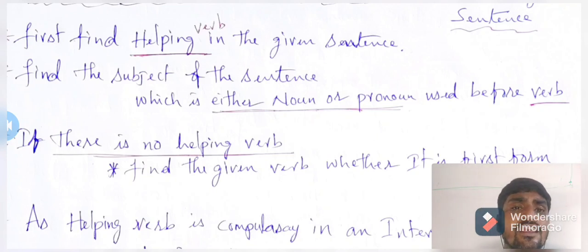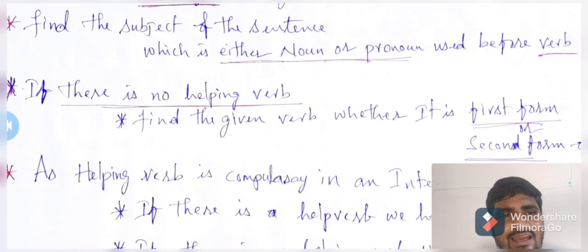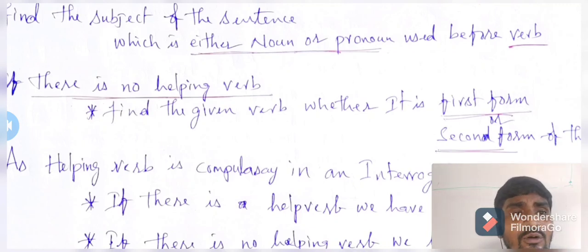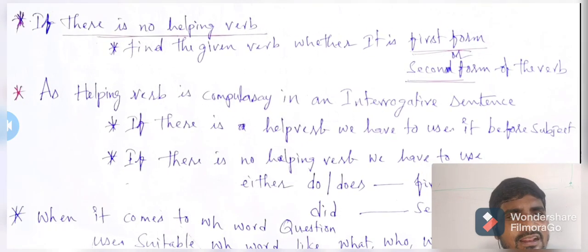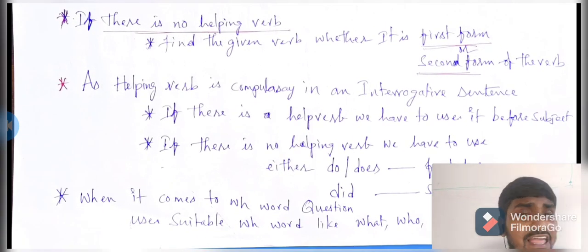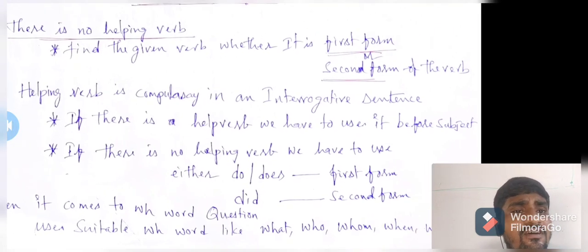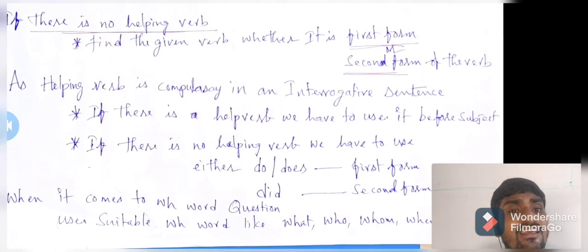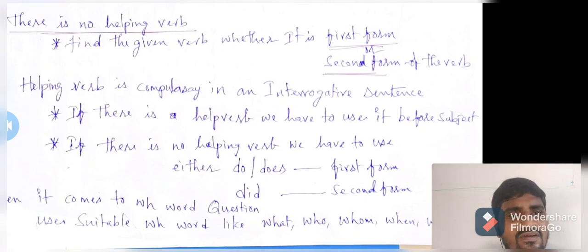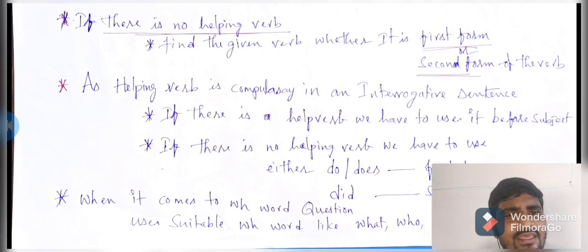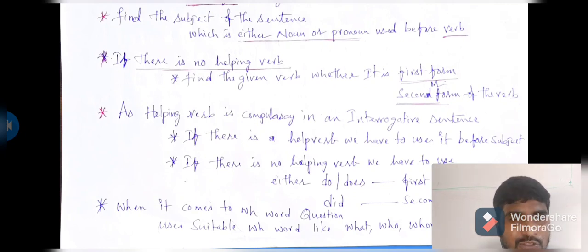Then the third one: if there is no helping verb in the sentence, find the given verb and see whether it is in the first form or the second form of the verb. Regarding this, I have already explained that a helping verb is compulsory in an interrogative sentence, and if there is a helping verb we have to use it before the subject. If there is no helping verb, we have to use either do or does for the first form and did for the second form. And when it comes to WH word questions, these are different from the yes or no questions part.